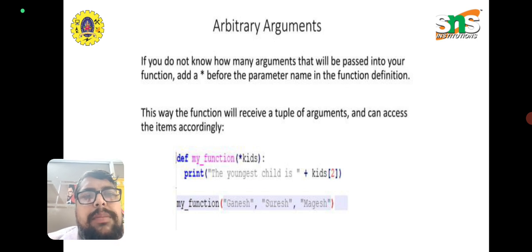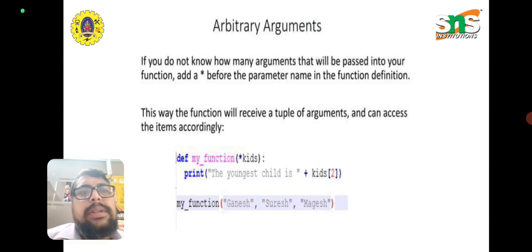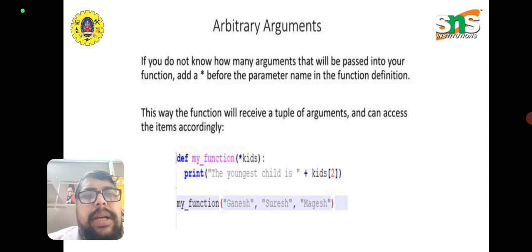When we call my_function, we pass the arguments Ganesh, Suresh and Magesh, like a tuple, where tuple value 0 is Ganesh, value 1 is Suresh and value 2 is Magesh. So we print the youngest child, kids of 2, which is the value Magesh.